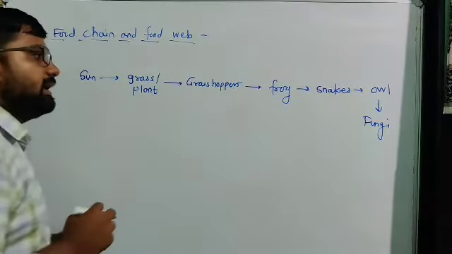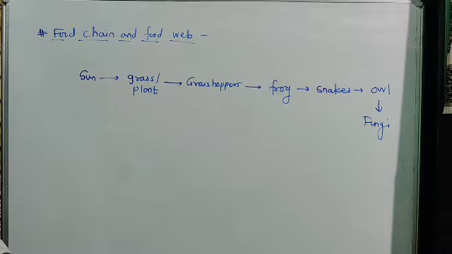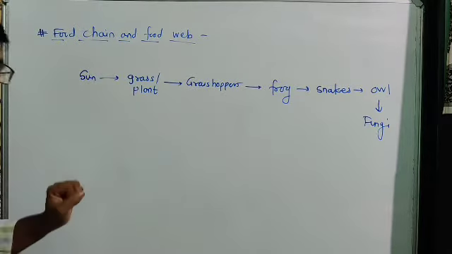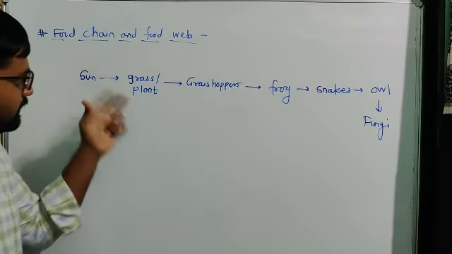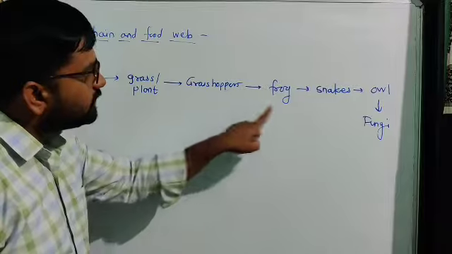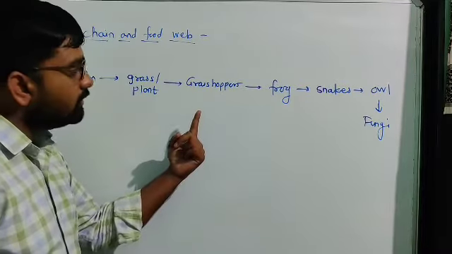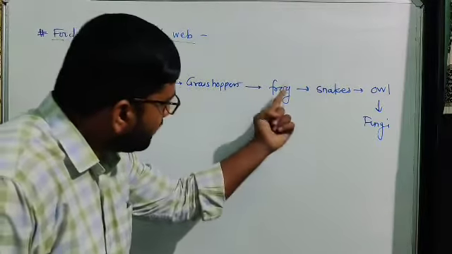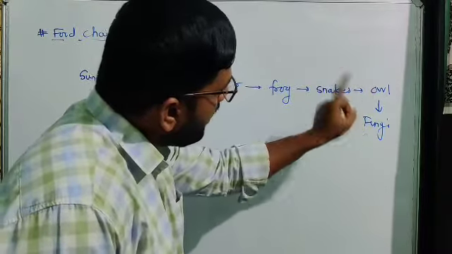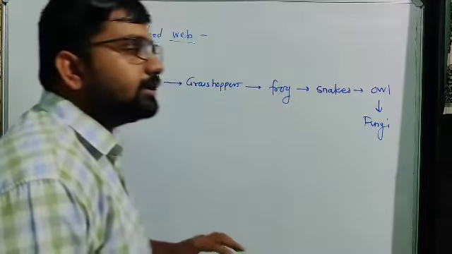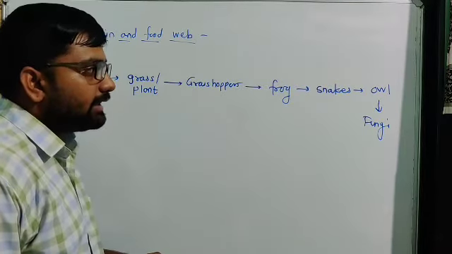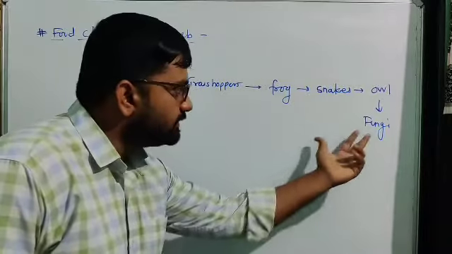In such a way, with the help of the sun, plants produce their energy, then the plant is prey for grasshoppers, grasshopper is prey for frog, frog is prey for snakes, snakes are prey for owls, and lastly, all the energy of an owl after death is decomposed by the fungi.